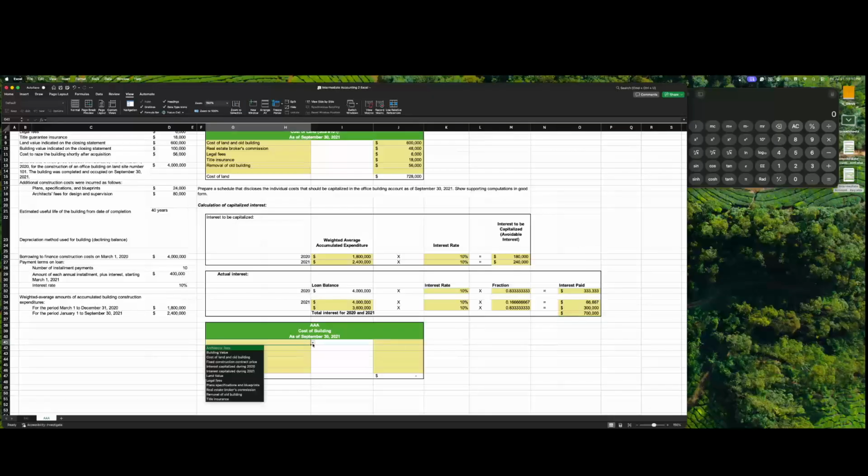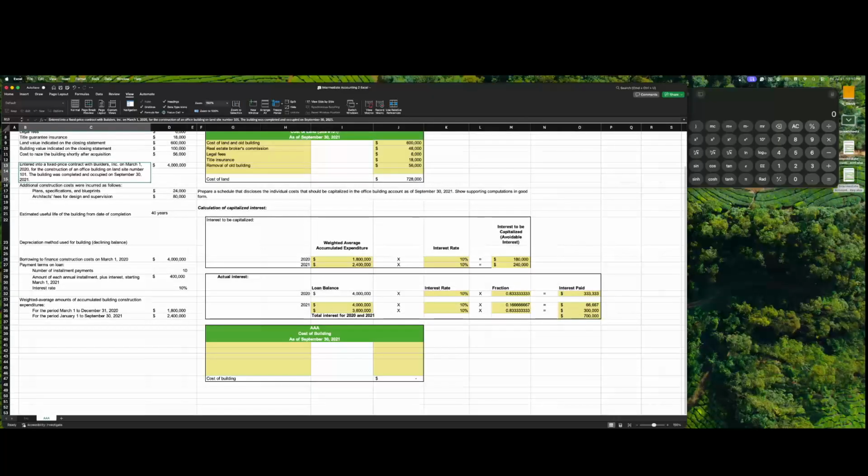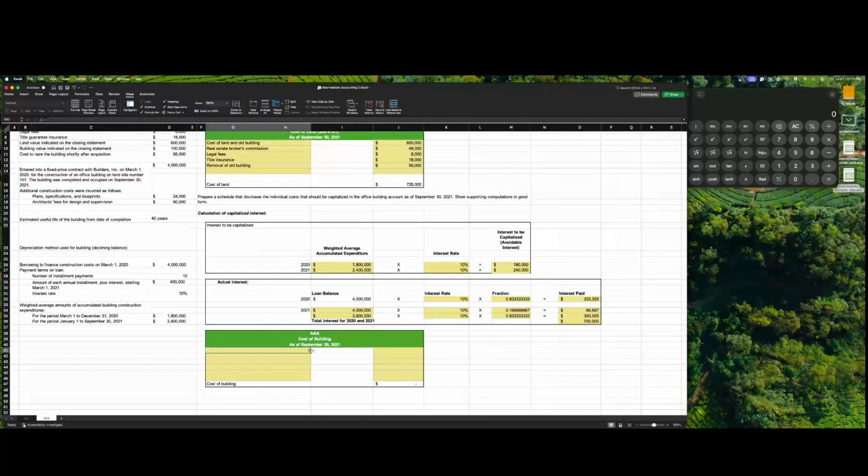So now we can calculate the cost of the building, additional costs, the construction costs of the building. You can see here, there's a fixed price on the contract, the $4 million. Okay.